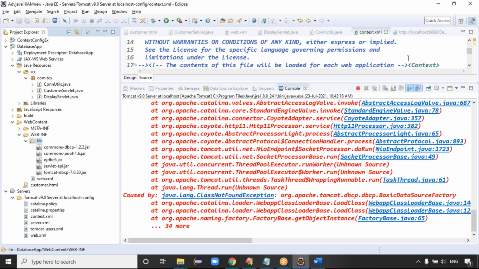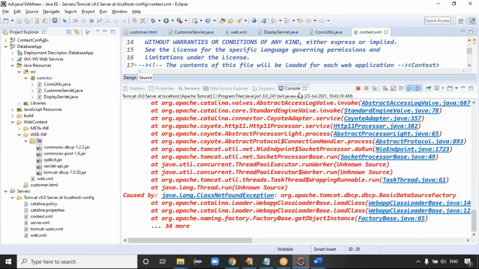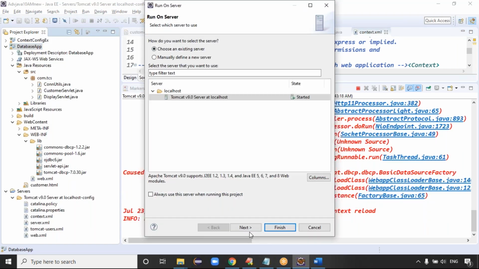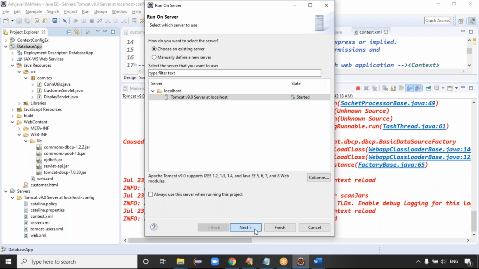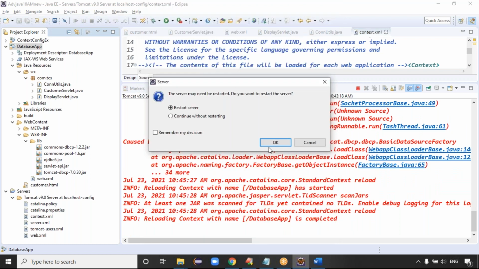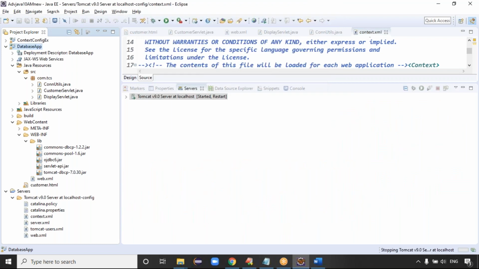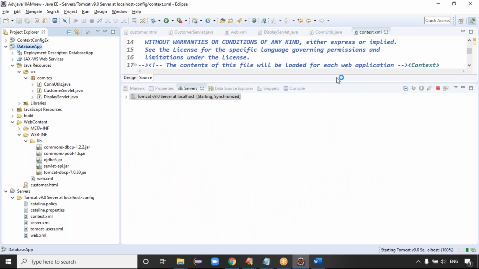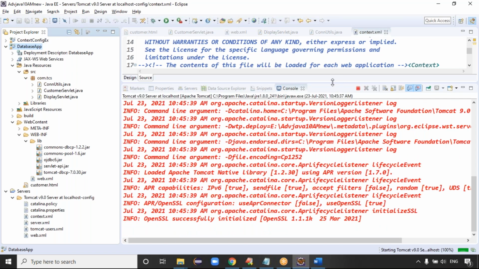Exactly. After placing it in the lib folder, now try to give an attempt for this. Click on next, click on finish, restart the server. Actually it is reloading fine, but let me restart it once to be safe, then everything is going good.